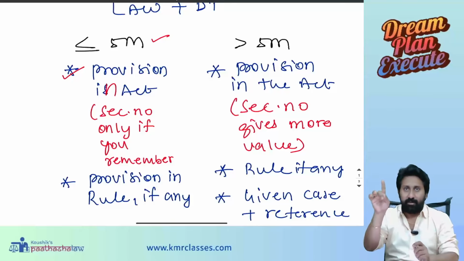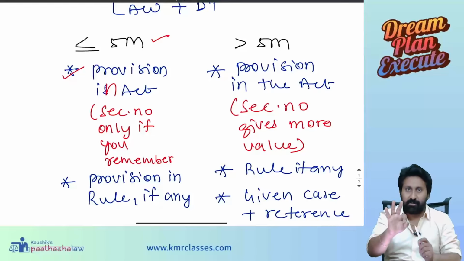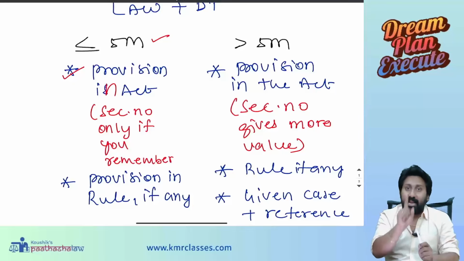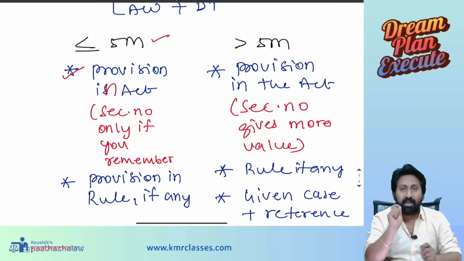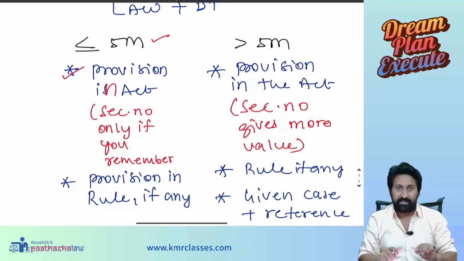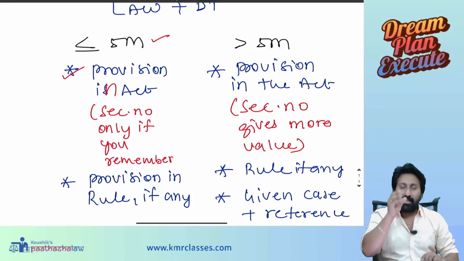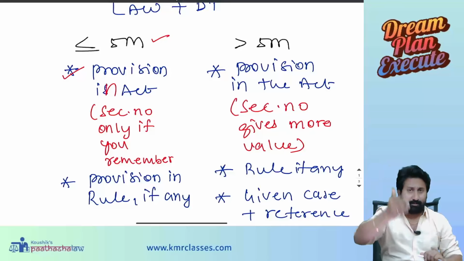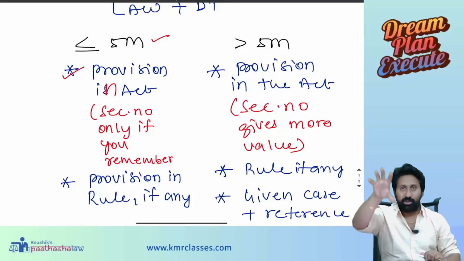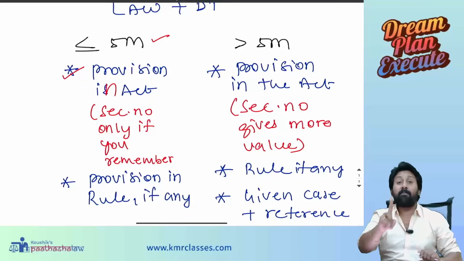When you read a question, whenever a question is a 5 marks question or a 4 marks question or a 3 marks question, 99% of the time they are asking the question from one section. For example, I will give you a proxy question. They will ask about a proxy. In regard to the proxy, there are around 8 subsections. That doesn't mean you need to write all 8 subsections in the provision. They will ask a question, and on that question, certain points in the section are touched or not. Those points you have to write. Okay, that is number 1 requirement.